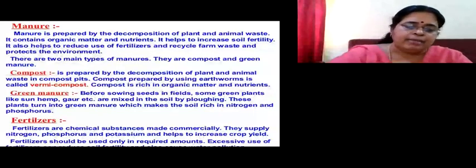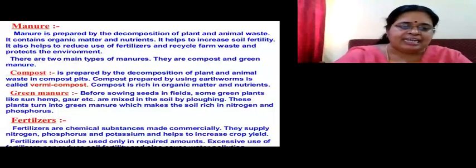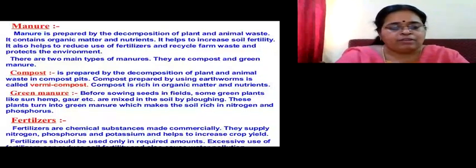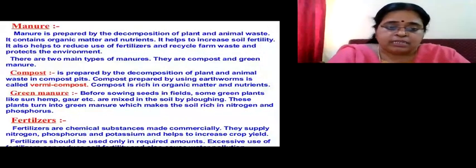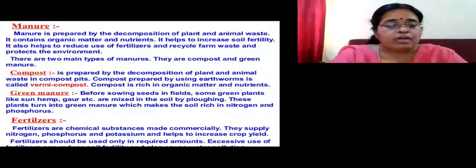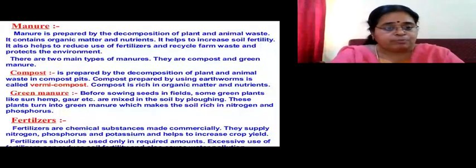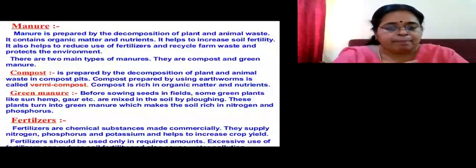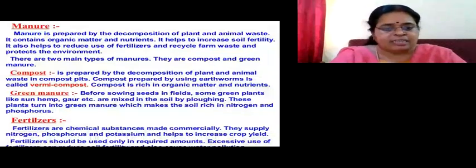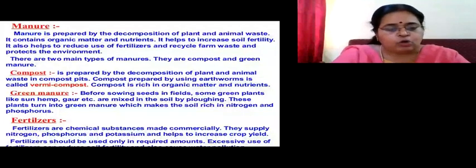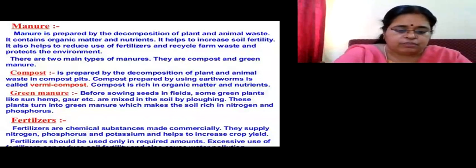The farmers dig big pits and put all the wastes in that. The earthworms are also introduced into that, and in due course of time, that soil will become very rich and very fertile. It can be used as a manure for the crops. Then what is green manure? The farmers grow two plants exclusively for this purpose, sun hemp and guar. They are grown and then they are plowed completely by using tractors. They are crushed completely and that is called green manure. Then that green manure is added to the soil and the soil becomes rich in nitrogen and phosphorus.